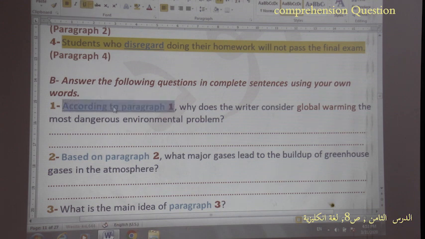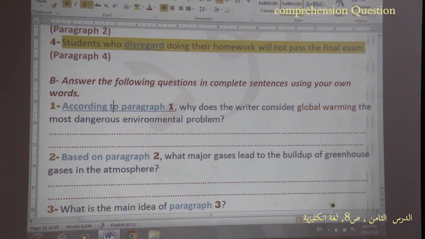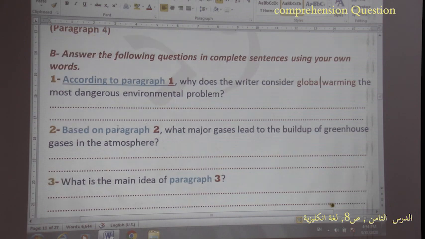Pay attention. According to paragraph 1, why does the writer consider global warming the most dangerous environmental problem? You know, the scientific topic that we discussed in the article in the last lesson was global warming, and here we are asking you a question from paragraph 1, so you can find the answer in paragraph 1. Okay? Now, based on paragraph 2, here you can find the answer in paragraph 2.